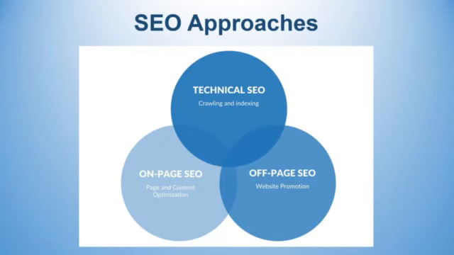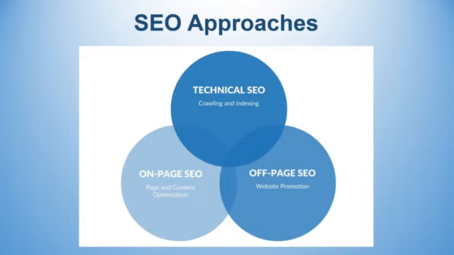For SEO approaches, there are three types: on page, off page and technical approach. On page is concerned with information that is displayed to the end user, such as text, image, website navigation, and off page SEO is concerned with the website's relationship with other websites, which refer to your own website.